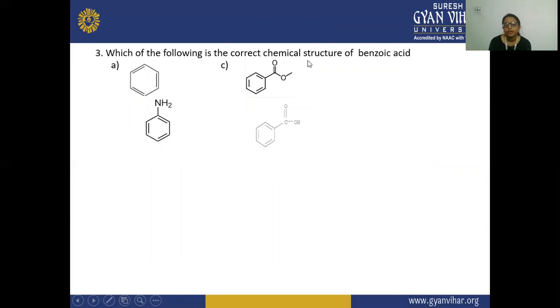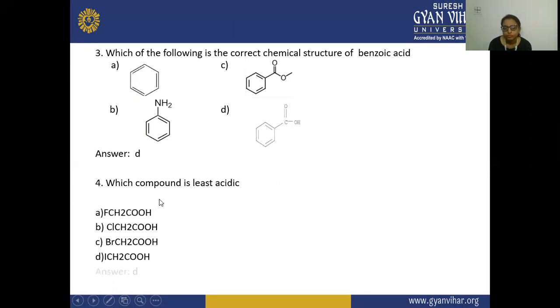Which of the following is the correct chemical structure of benzoic acid? So here, what is the correct chemical structure of this benzoic acid? So it is D, because a carboxylic acid group is attached on this benzene ring. Which compound is less acidic? So which is less acidic? So D is less acidic, as we have shown in the periodic trend that it moves from the upper least acidic, because here CH2 is attached to it.